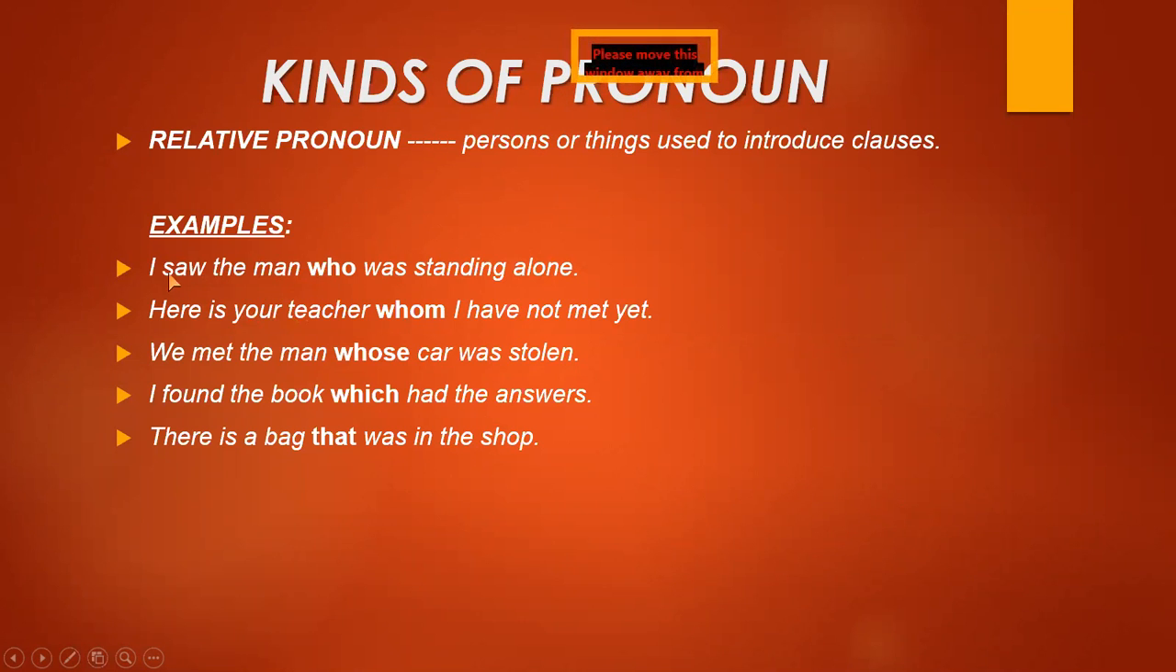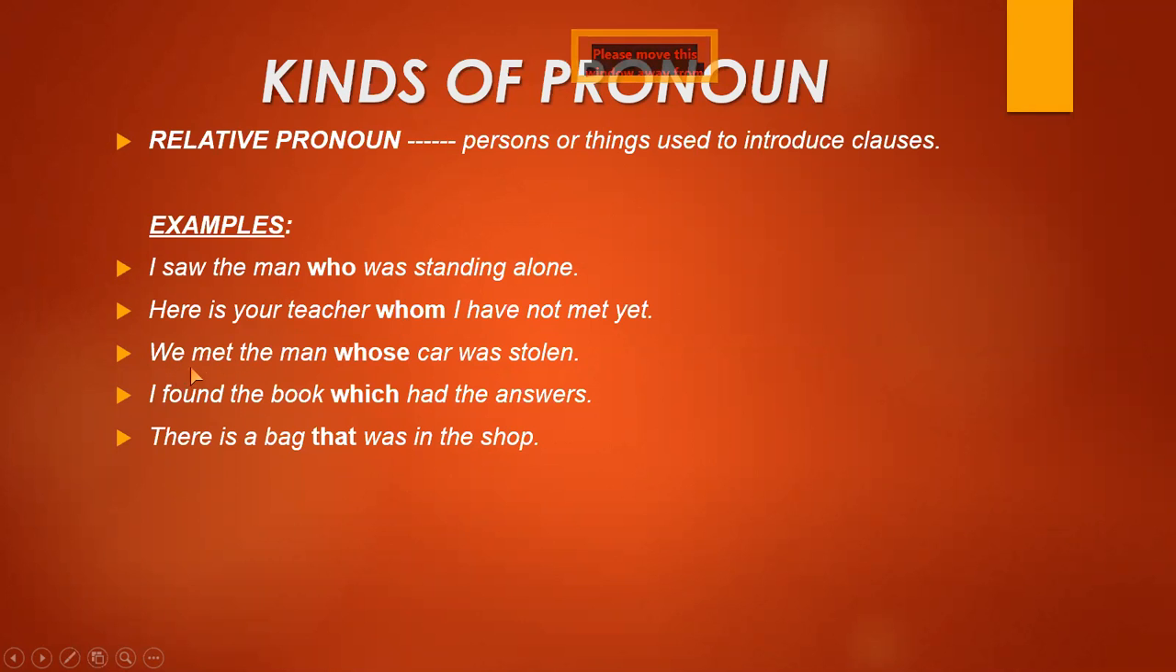Some examples are here. I saw the man who was standing alone. You can see that who is used for that man who was standing alone. The second part of the sentence is the clause in which a verb is there, standing. And who is the relative pronoun which is used for persons only, like man. Here is your teacher whom I have not met yet. Again, you can see the second part of the sentence has a verb, met, here. So it is a clause, and these two sentences are joined by whom. Whom is used for the teacher. Whom is a relative pronoun here. And whom is also used for the persons.